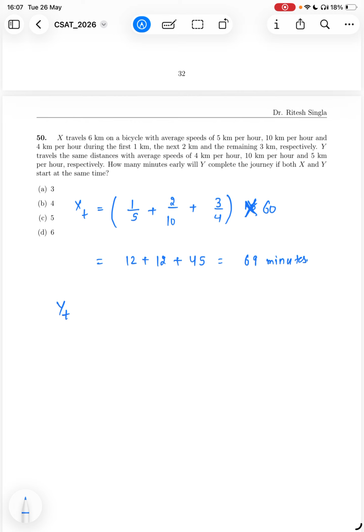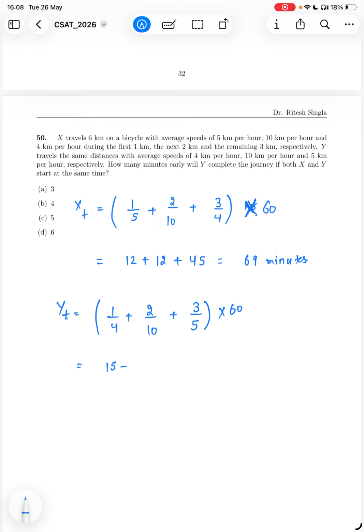Similarly, one can find Y's time. For the first kilometer, he is going at 4 km per hour, so 1 upon 4. For the next 2 km, again with the same speed, 2 by 10. Plus for the rest, he is going at 5 km per hour, so for 3 km, it will take 3 by 5, multiplied by 60.